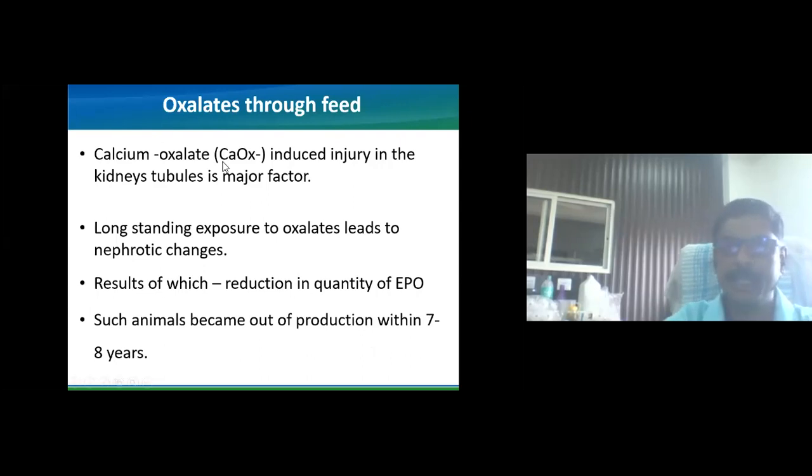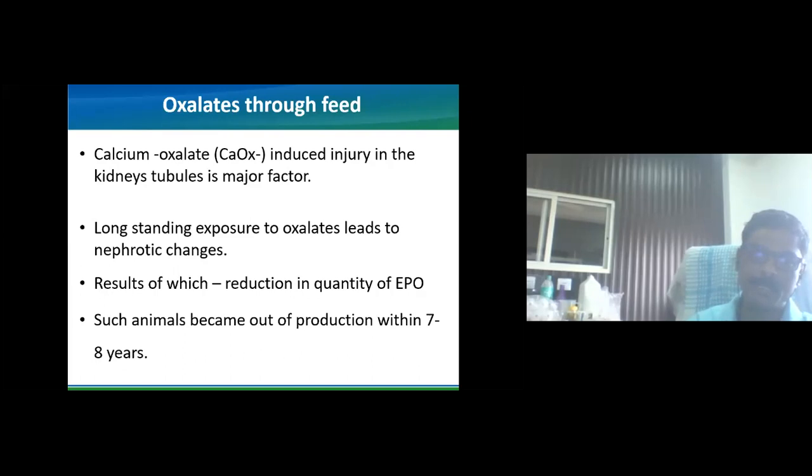Once calcium oxalates are formed, they cause injury to the tubules, and this is a major effect. Long-standing exposure to small quantities of oxalates leads to nephrotic changes. Daily, some quantity of oxalates continuously enters the body of the animal, gets absorbed, goes to the circulation, and goes to the kidney for excretion, and during that there are nephrotic changes, or a problem during excretion.